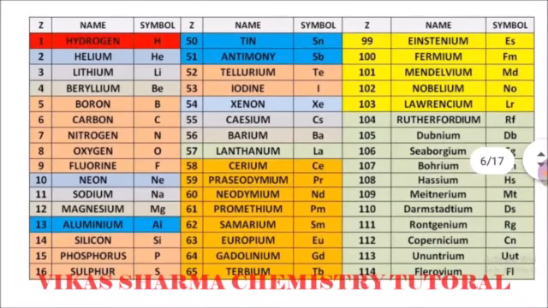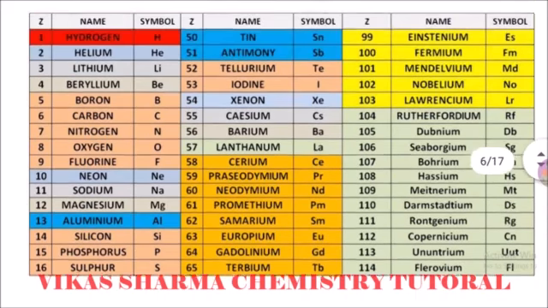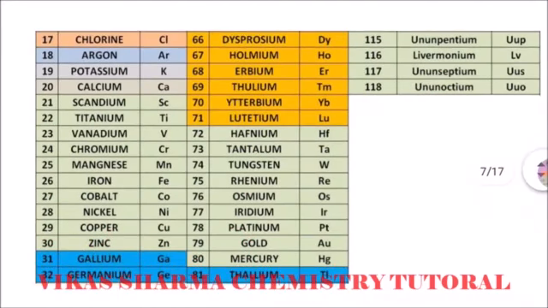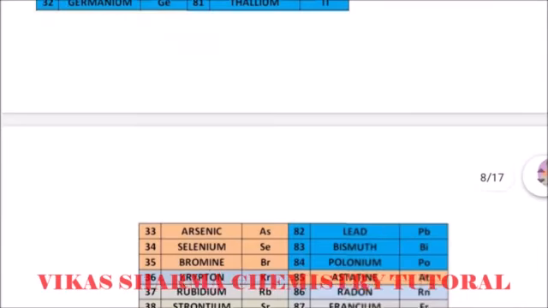For example, hydrogen 1, helium 2, lithium 3, beryllium 4, boron 5, carbon 6, nitrogen 7, oxygen, fluorine. By pausing the video when you watch it, you can understand all the atomic numbers and the names of the elements with their symbols. All 100 elements are shown in your video, with their atomic numbers and names of elements with symbols.